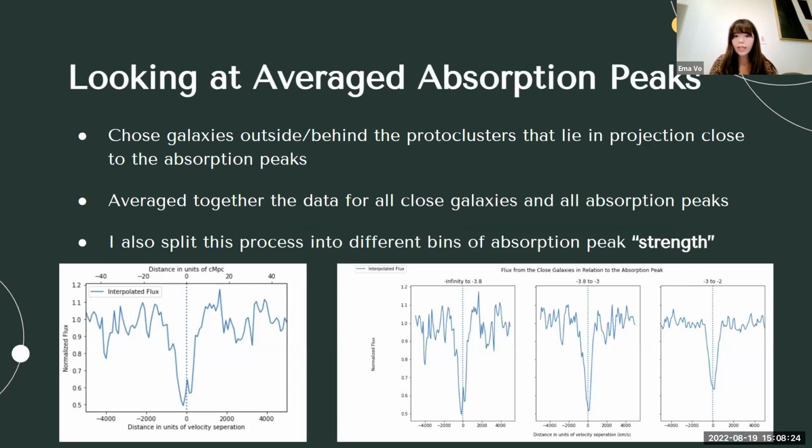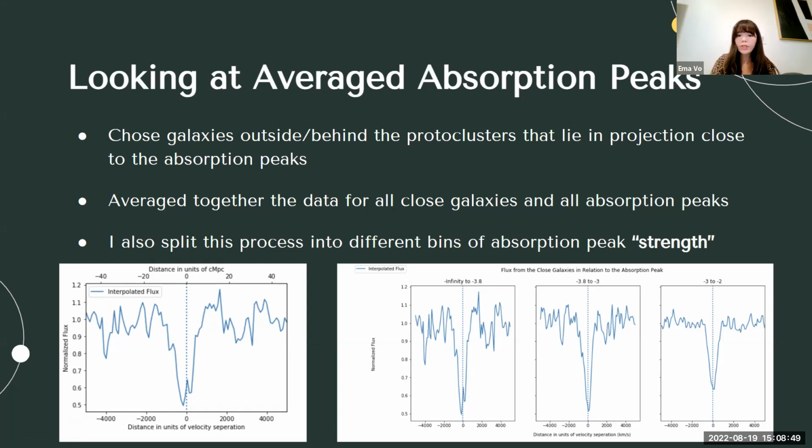After looking at individual peaks of galaxies, I chose to look at all the galaxies around a bunch of absorption peaks within the Lattice data and average those all together. The image on the bottom left is a graph of all of the data from Lattice averaged into 1. As you can see, it's a really strong absorption peak because it's all the absorption peaks averaged together. But the one thing about doing that is that it takes away some of the nuances in terms of the absorption strength, because sometimes absorption peaks can have different amounts of strength.